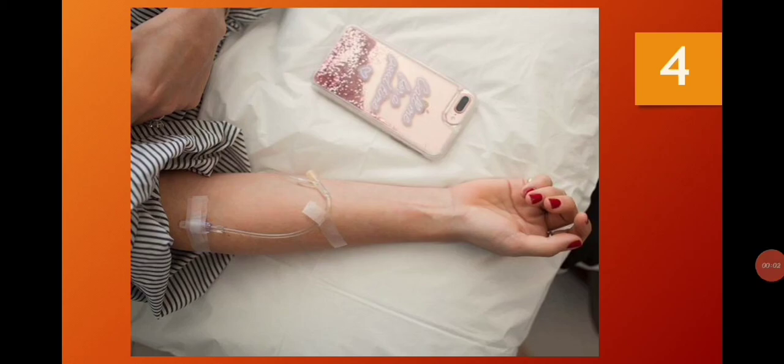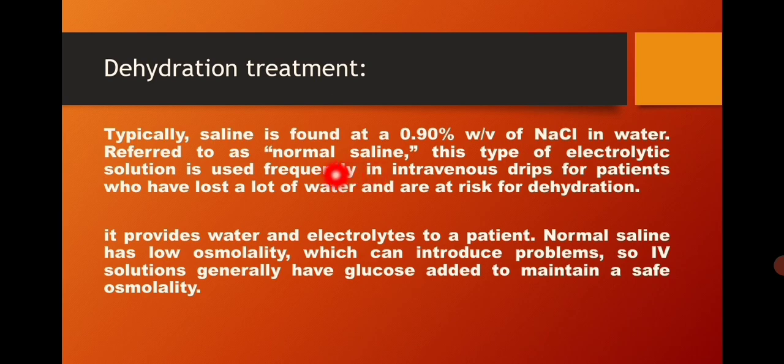Its fourth application is dehydration treatment. Normal saline is a 0.90% weight by volume solution of sodium chloride in water. It includes water and electrolytes, and it is used in intravenous drips for patients who have lost a lot of water, thus preventing the risk of dehydration. As normal saline has low osmolality, glucose is added to it to prevent these problems.